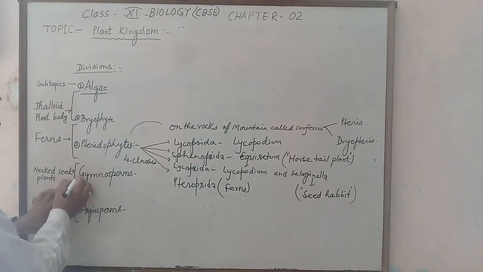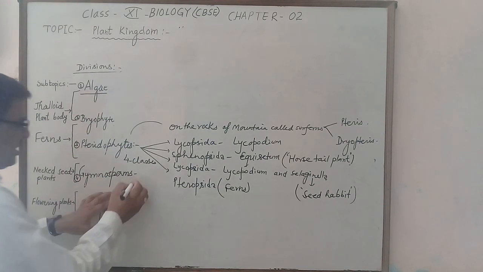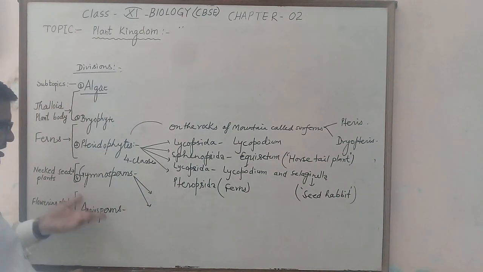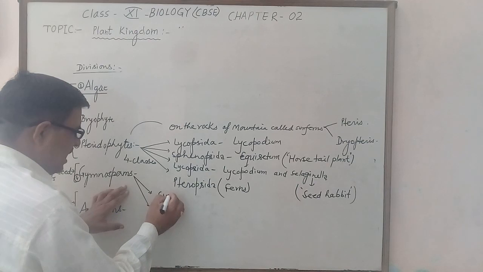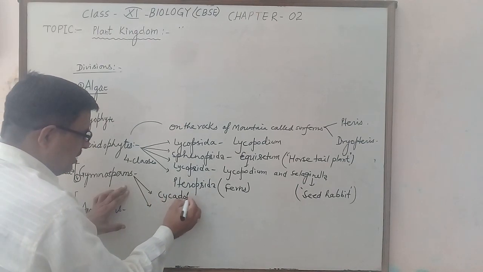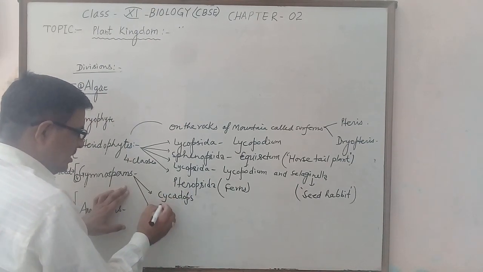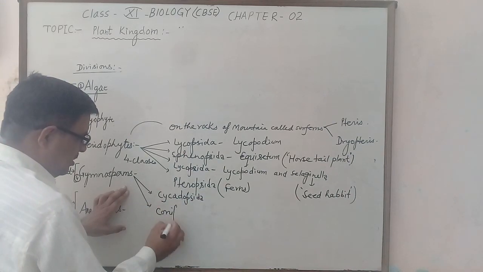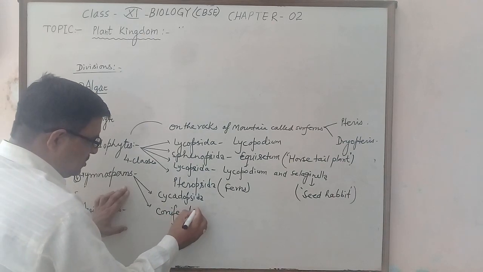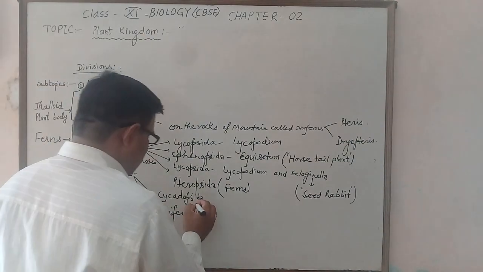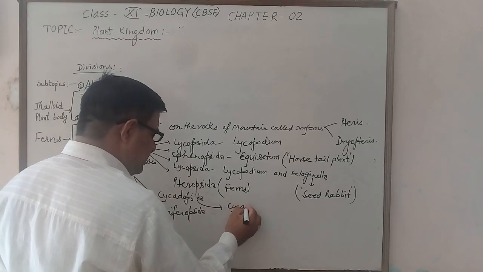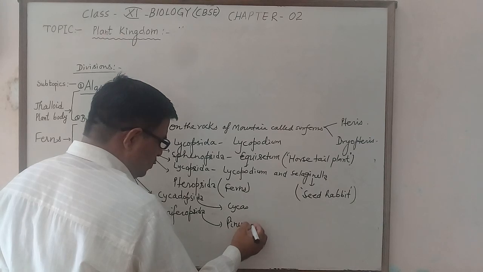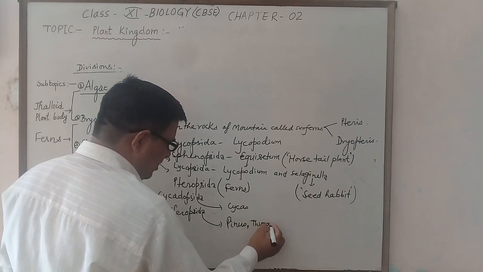Now come to the gymnosperms, which are called naked plants. The gymnosperm division is generally divided into different classes like Cycadopsida and Coniferopsida. In conifers, Pinus and Thuja are good examples.